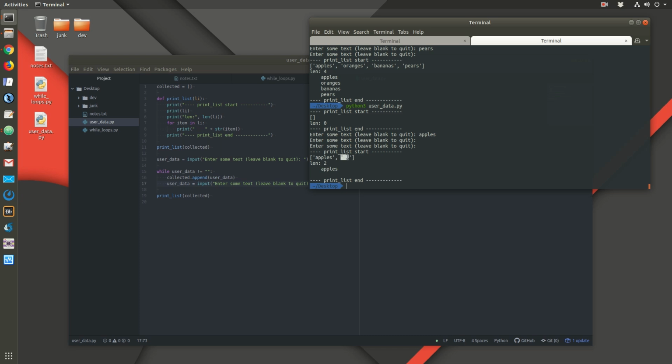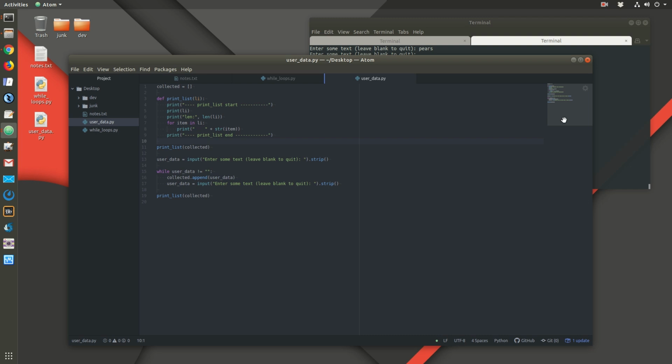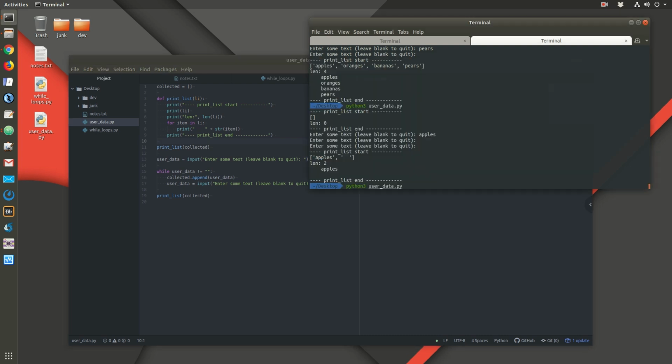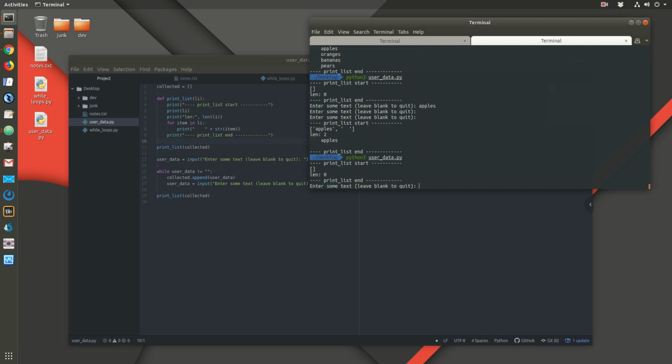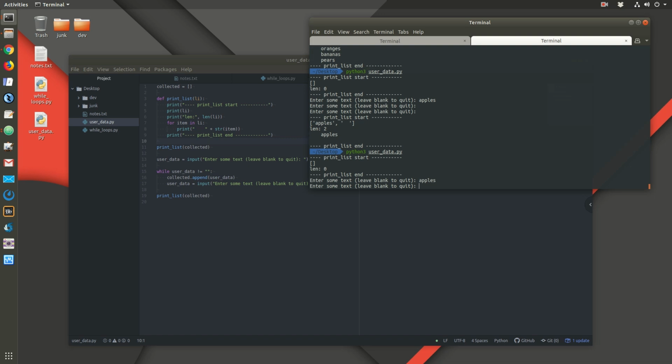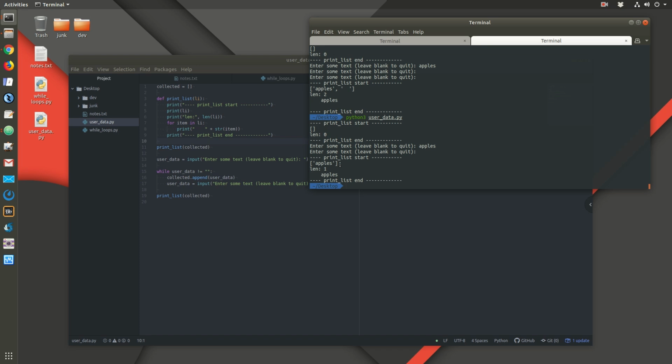So here on the previous one, it counted the 2 white spaces and it actually added the white space into our list, which isn't helpful. We don't want that. So this time I've saved it and we're going to run it again, and now if I have white space in there and that's all, then it's going to consider that the end. Right, there's just one item in the list. We could run it again.